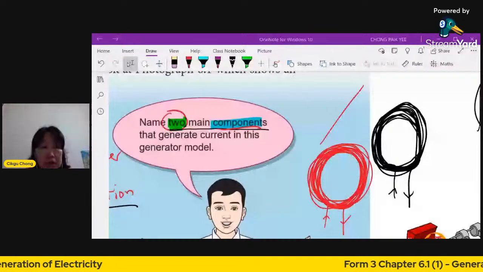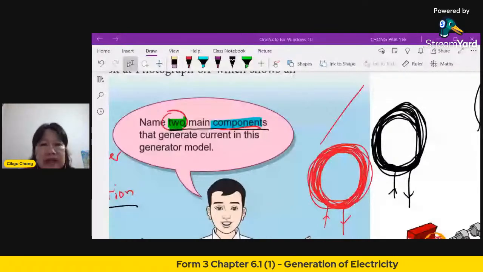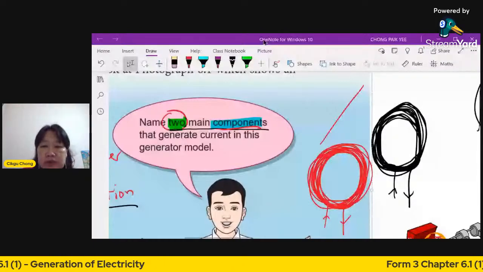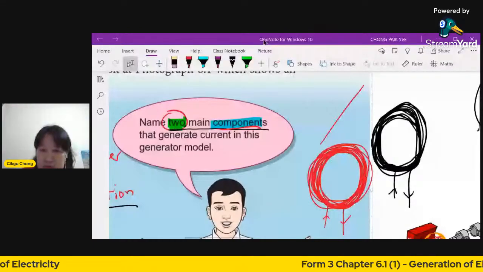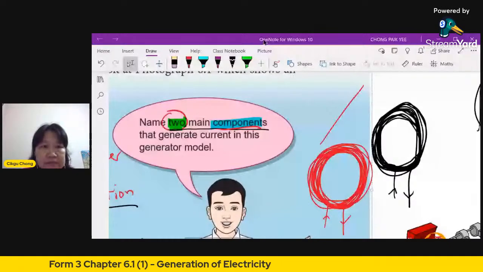current. Later on we'll see how we cut it. How do we get electricity? You will do something. All right, so how do you make electricity? First, you need magnets, a pair of magnets, and then you need a coil of wire. Now, where do you place this coil of wire? This coil of wire must be in between the north and south.